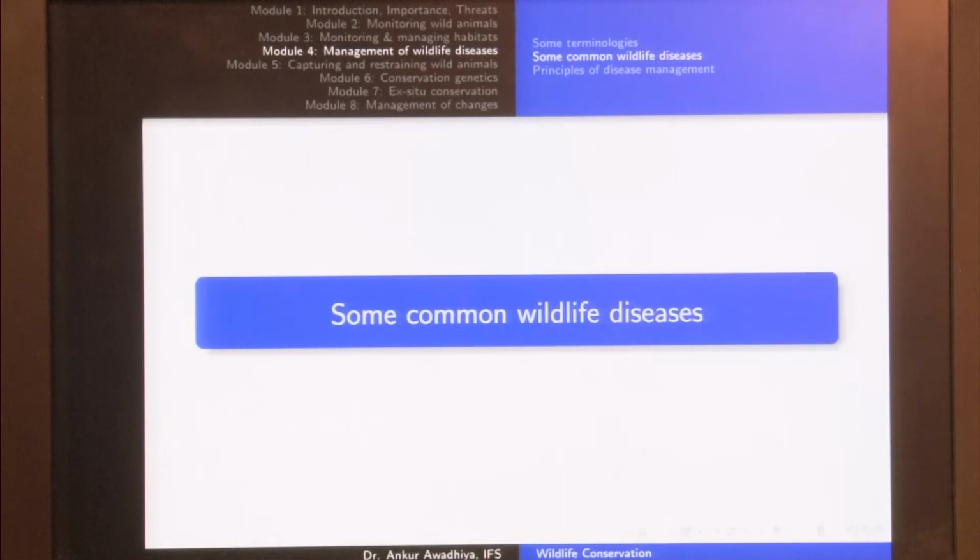Namaste. In today's lecture, we will have a look at some common and important wildlife diseases. Before we begin, it is important to note that when we talk about communicable and non-communicable diseases, most of the non-communicable diseases, like hereditary or congenital diseases, are not that important when we talk about wildlife management.